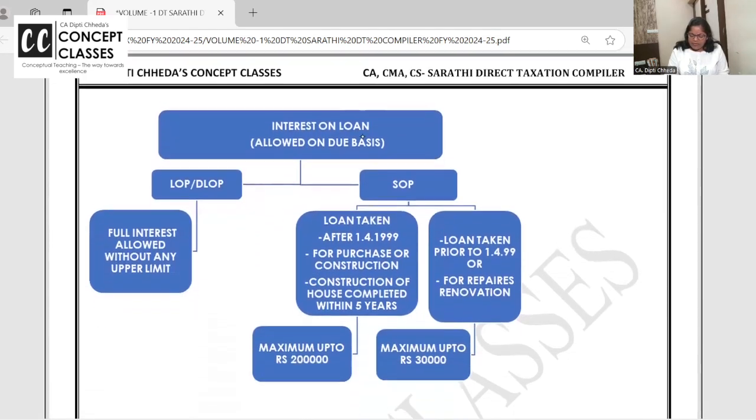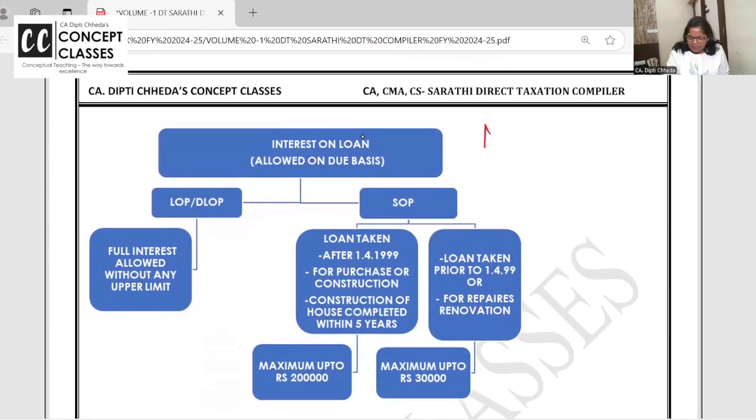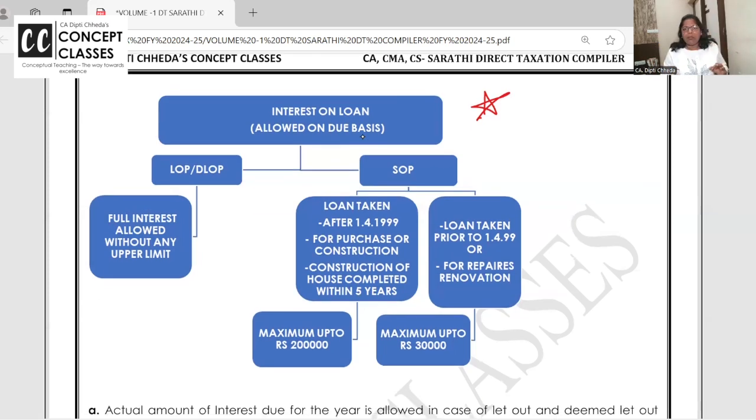Now, for interest on loan, I have already given a doubt clearing. Whenever students say, ma'am, this is confusing, stamp duty is confusing, I come up with the table method. So this is one of the tables, very important, mind mapping. You don't have to draw this table in the final exam, but it's very good for mind mapping.